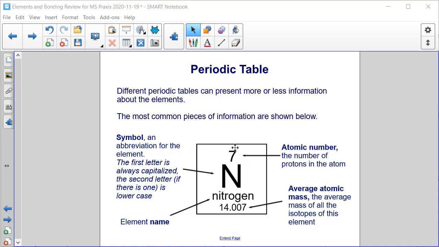The atomic number is the whole number that you'll see on a periodic table. And the atomic number is the number of protons in the atom. And then finally, you'll often see what's known as the average atomic mass. This will be the value that's a decimal value on your periodic table. And it is the average mass of all of the isotopes of this element.